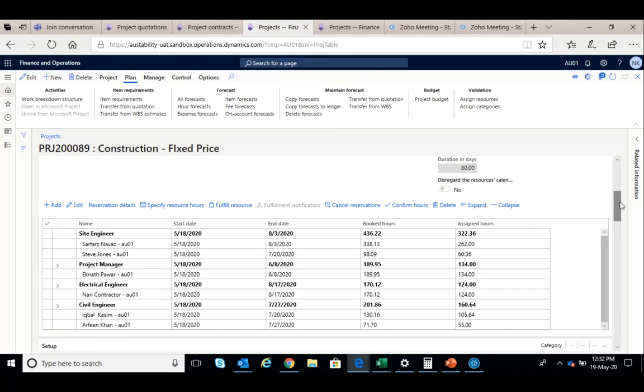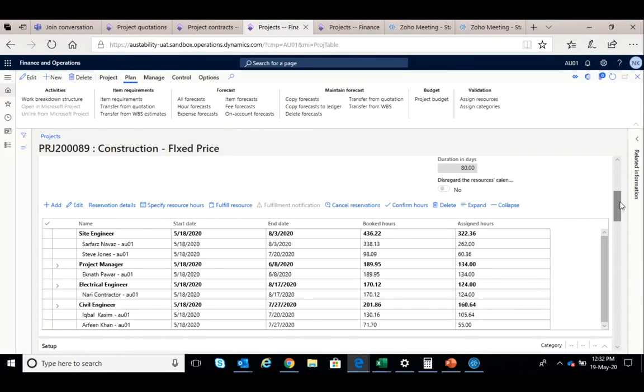So site engineer, Mr. Shastras Nawaz, Steve Jones, etc. Can you do one thing, Naren? Just go to the site engineer Shastras Nawaz and go to his reservation details. I think you already have that in another tab. Okay, I'll just open it up, not an issue.